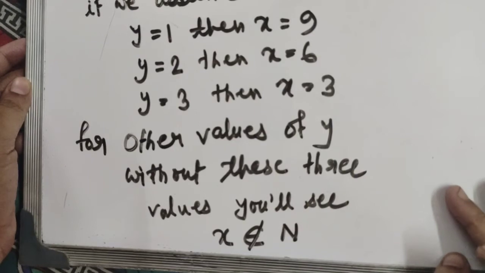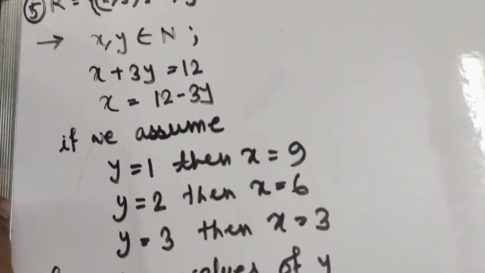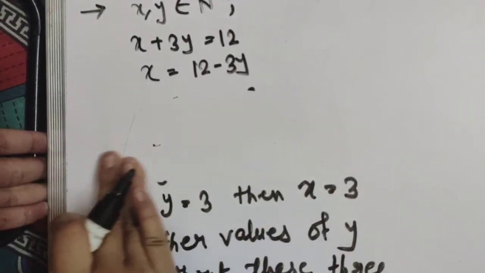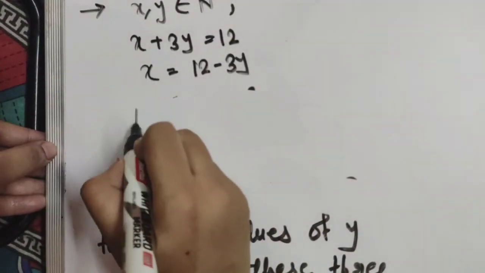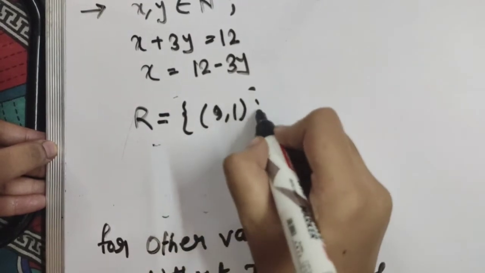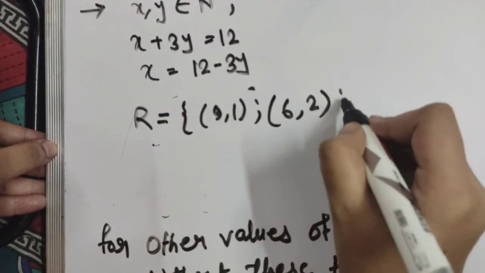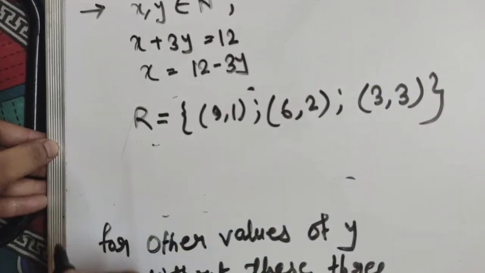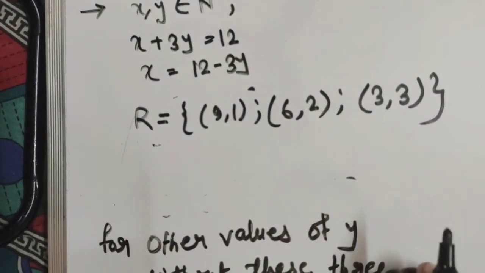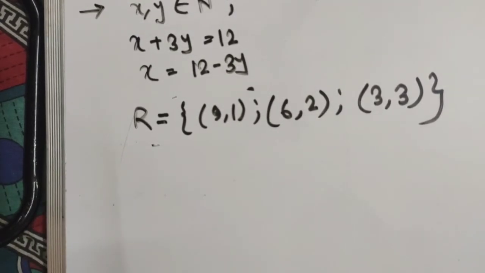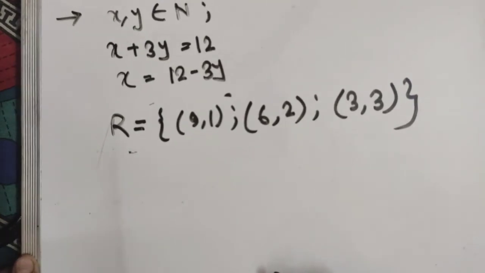So from there we will write, or we may write the relation R equals to {(9, 1), (6, 2), (3, 3)}. Okay, this is our relation. Now we have to prove that R is an antisymmetric relation.